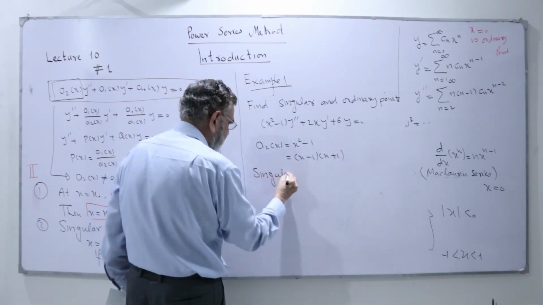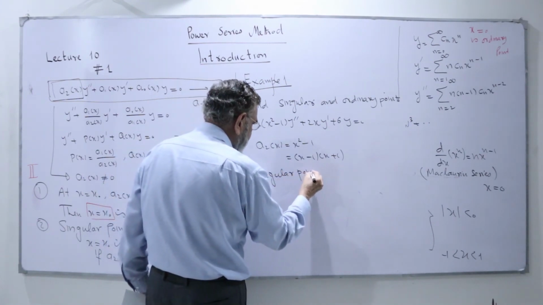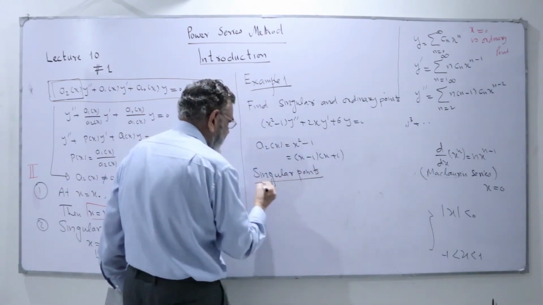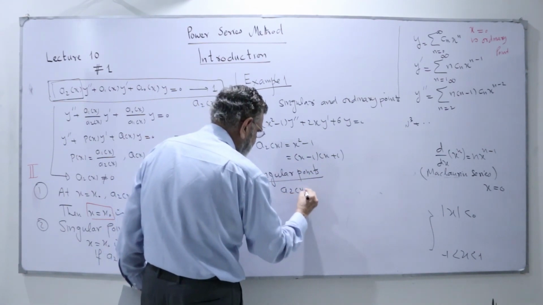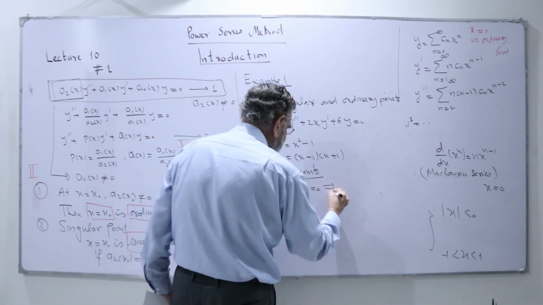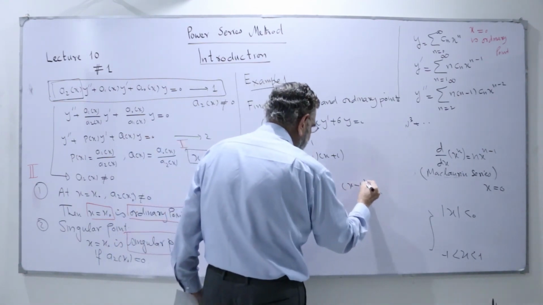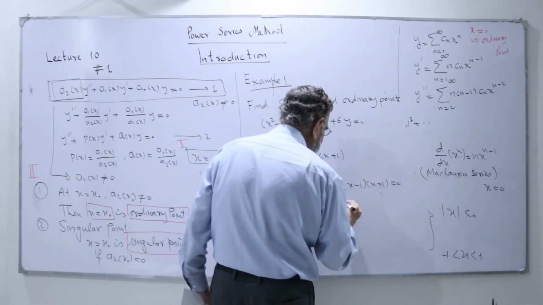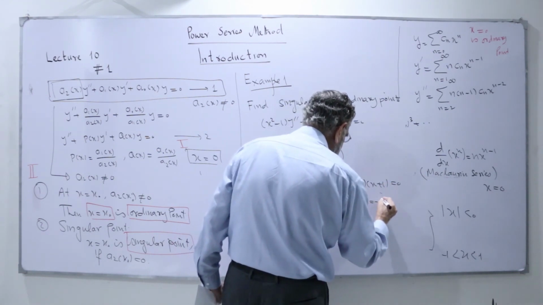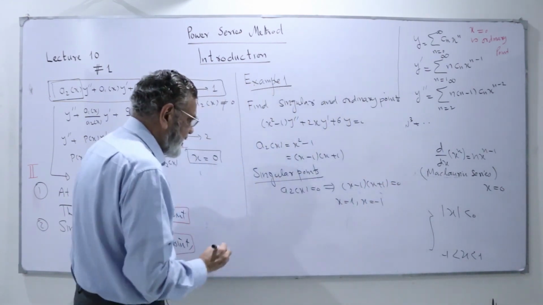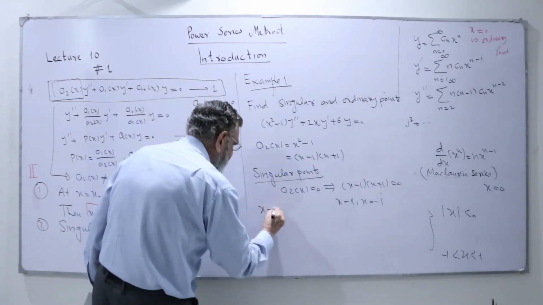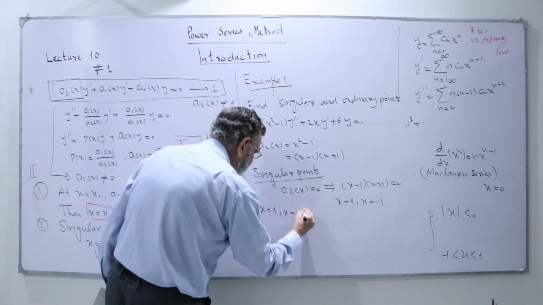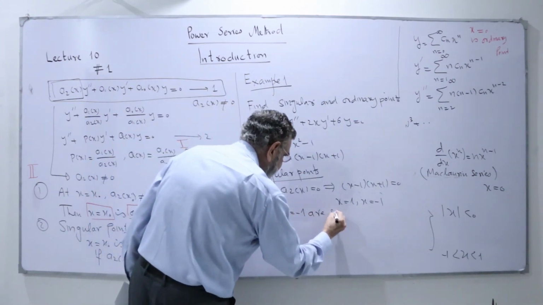Singular points are where we have a2 of x equal to 0. This implies x minus 1 into x plus 1 equal to 0. This gives me two values, x equal to 1 and x equal to minus 1. So x equal to 1 and x equal to minus 1 are singular points.